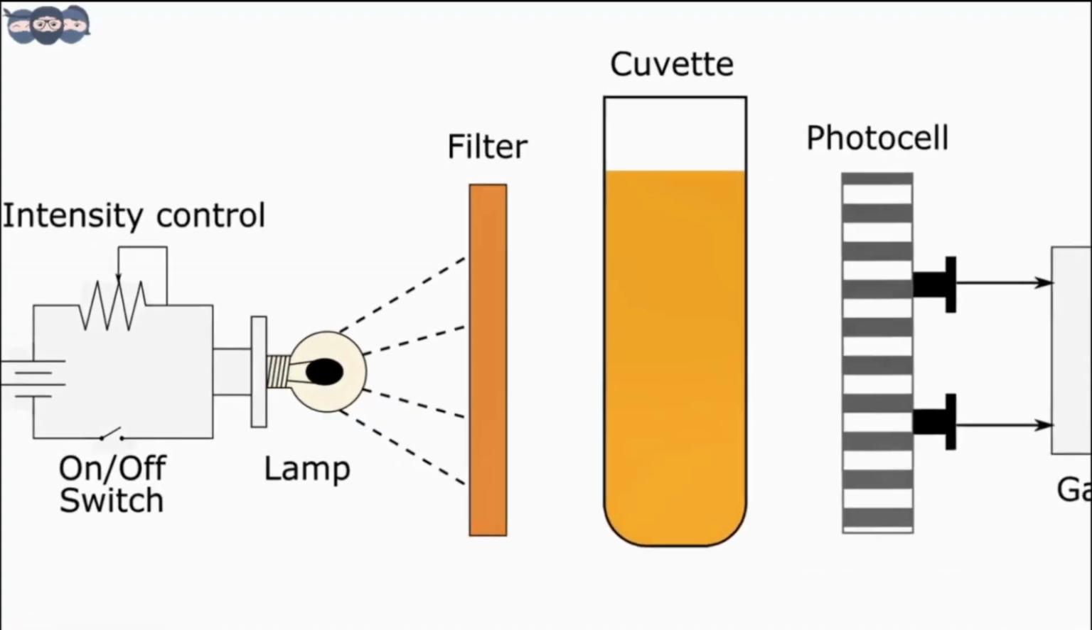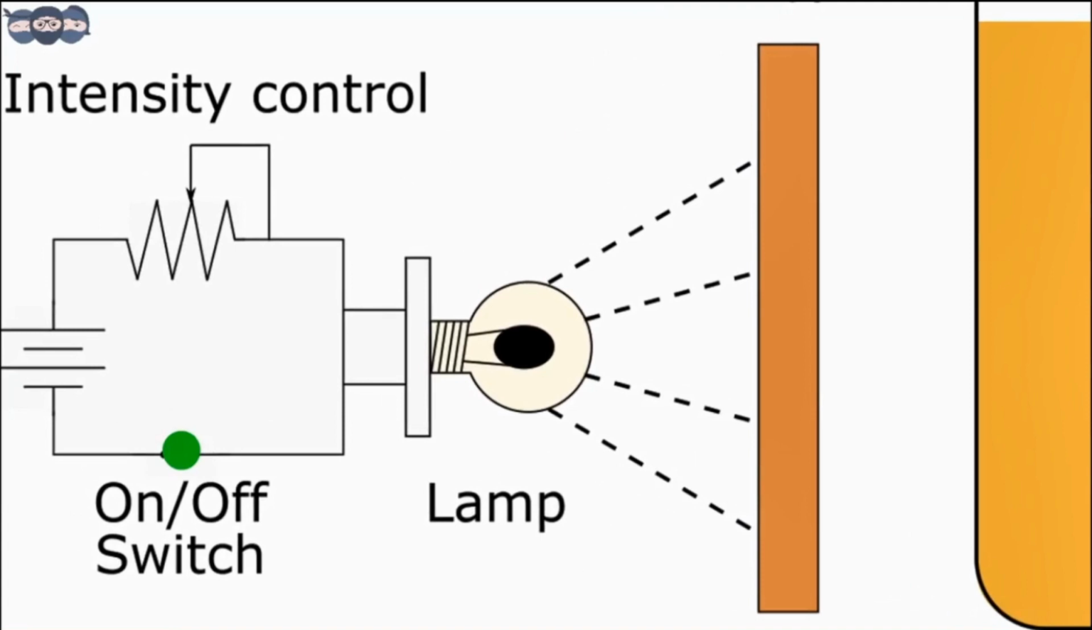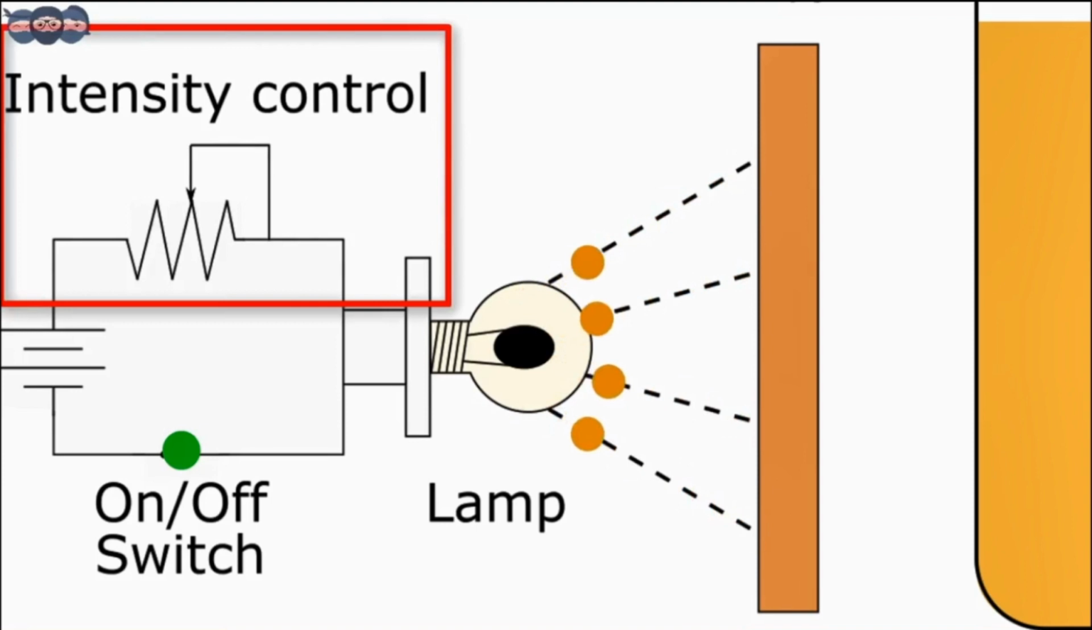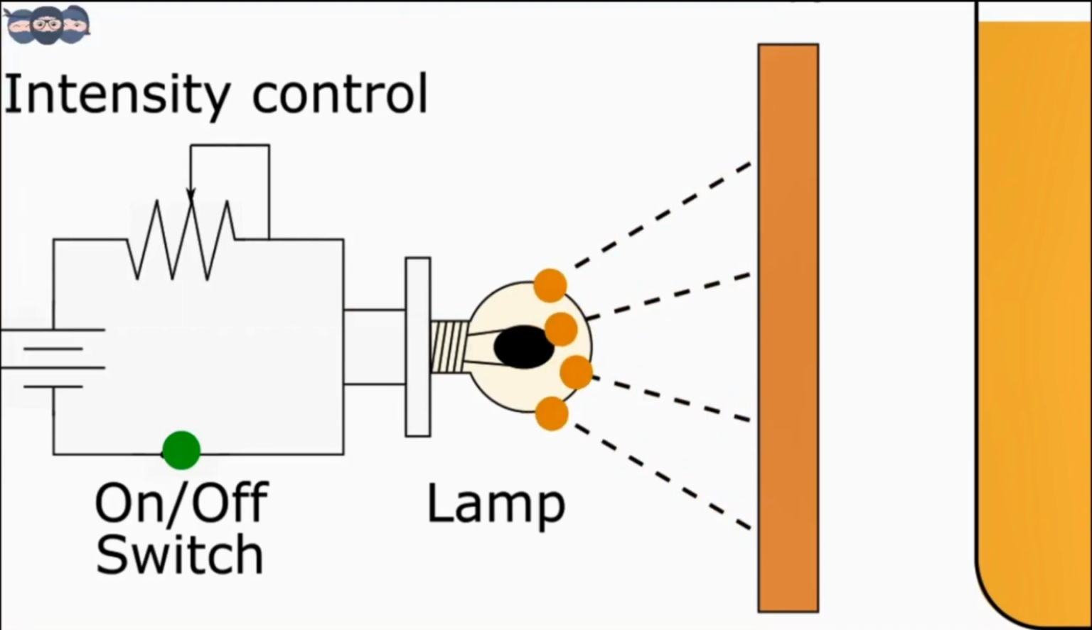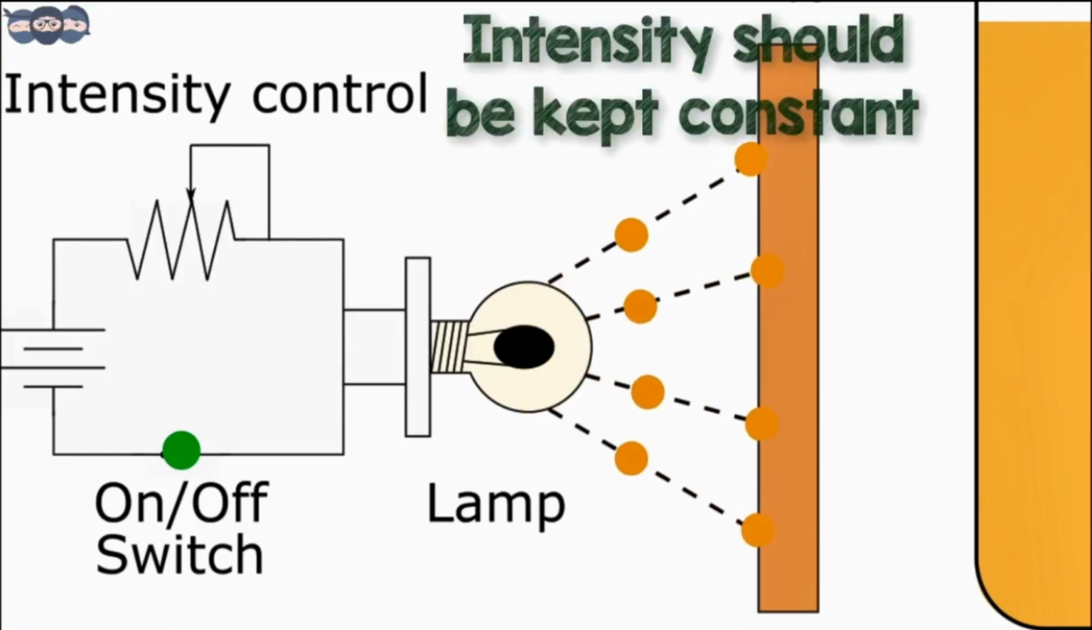When the filament like tungsten is heated, it starts emitting radiations in the visible region. These radiations act as a source of light for the instrument. An intensity control circuit is used to vary the voltage supply to the tungsten filament lamp. By varying the supply, one can change the intensity. Care should be taken to keep the lamp intensity constant for the duration of the experiment.